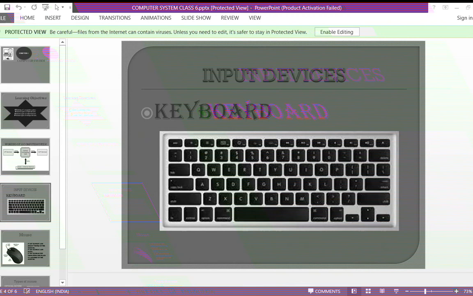Okay. So now in your next special key, there is the shift key. So what is the use of this shift key now?